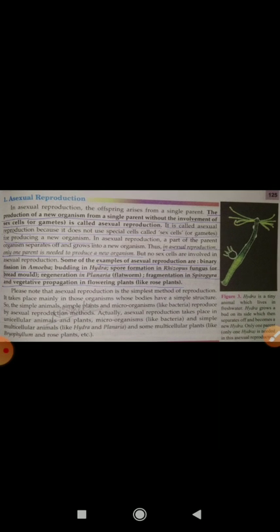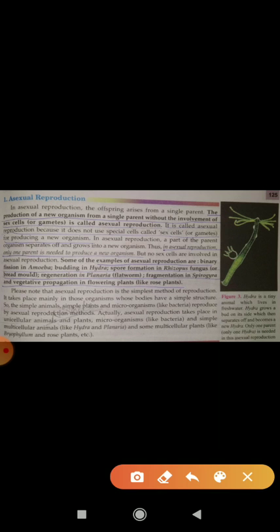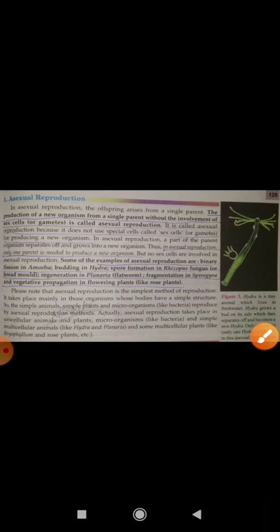Next one is spore formation. If you read about any kind of rhizopus or mucor, which are fungi, you can observe that small spores come out from it, and each spore is able to develop into a new plant. Clear? So that proves that here also no gametes are required; from the parent directly young ones can form. That is another type of asexual reproduction.